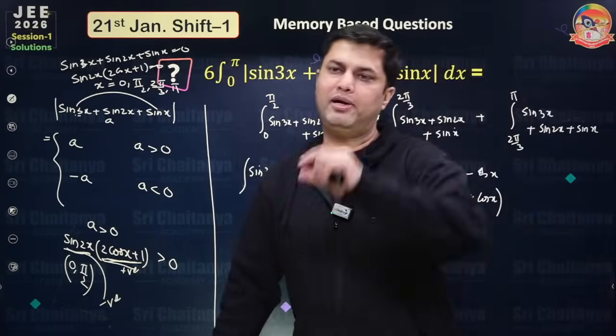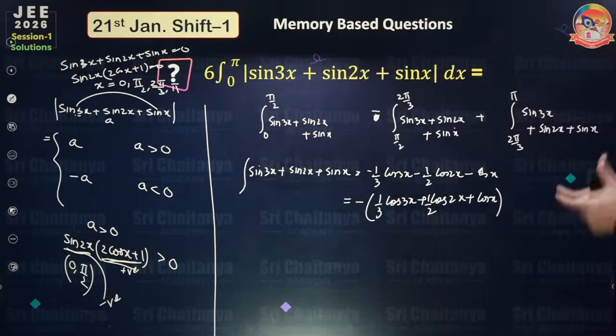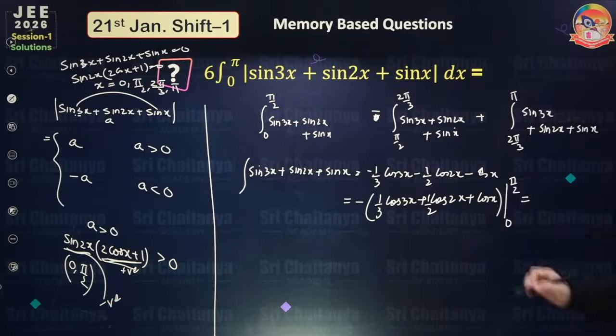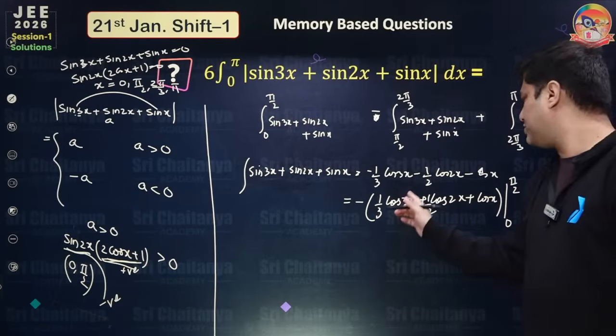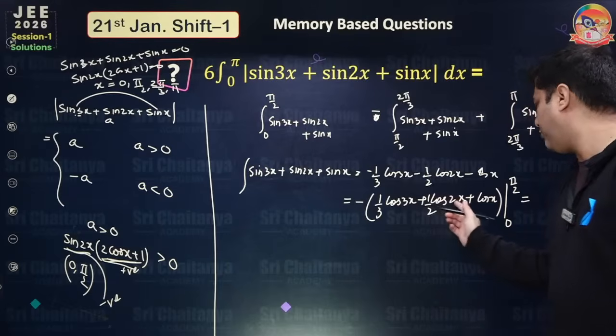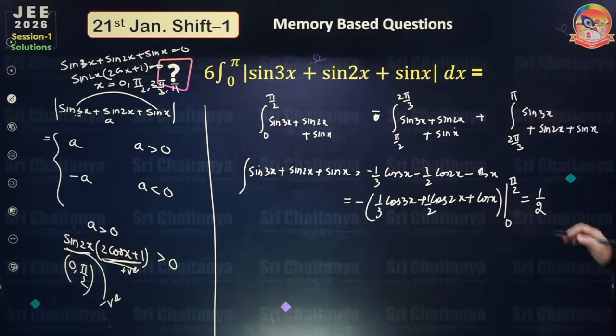Now you have to put the upper limit and lower limit. First I need to solve 0 to pi by 2. If you put pi by 2 here, this becomes 0, this becomes pi, so half. And if you put 0 also, this becomes plus 1 by 3 plus 1 by 2 plus 1. So this becomes 2 plus 7 by 3.